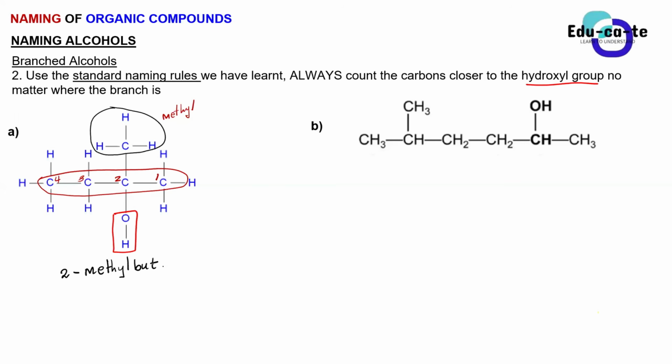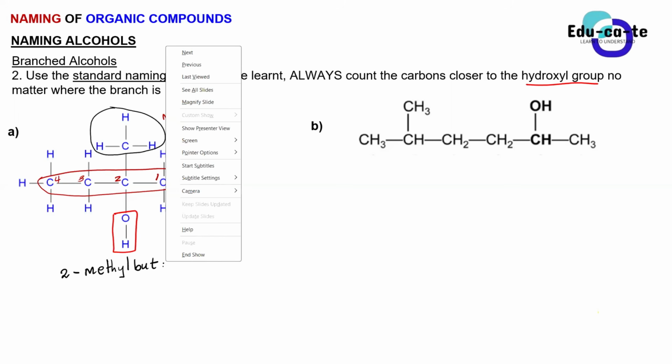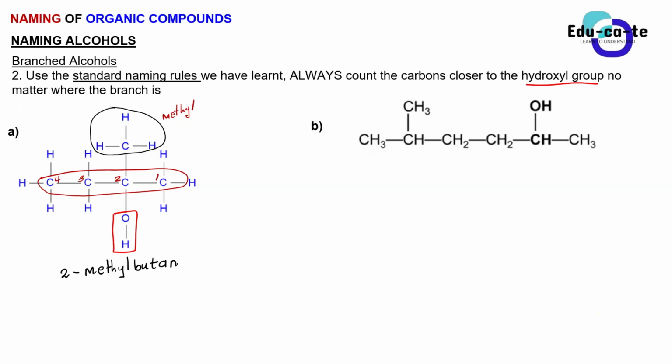Don't just write but. Guys, if you just write but, I will assume there is a double bond between the carbon atoms or a triple bond. But if you write butan like this, it already tells me that this is a saturated alcohol molecule. So in this case, on which position is the functional group found? It is carbon 2, right? So this is just going to be 2-ol. So this AN is telling me that this is a saturated compound. You guys will only be doing alcohols that are saturated.